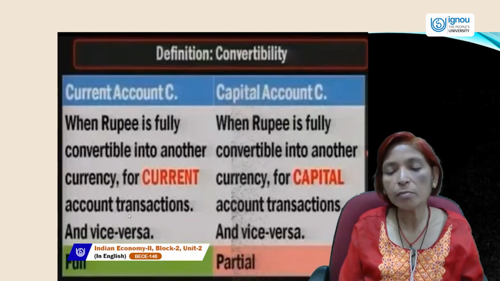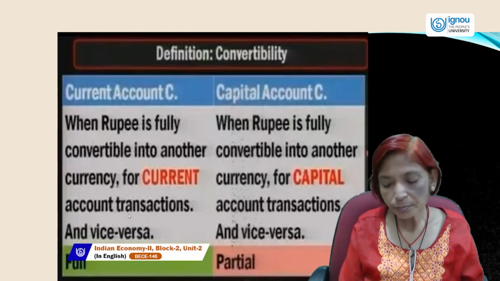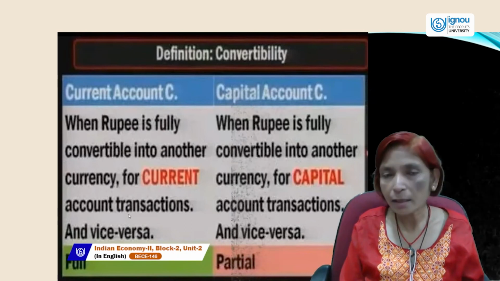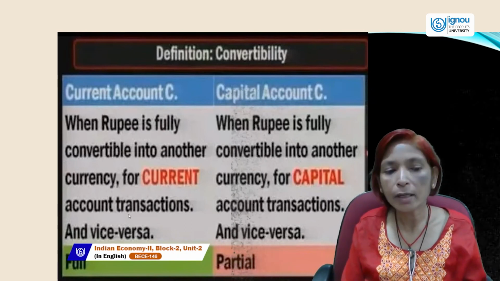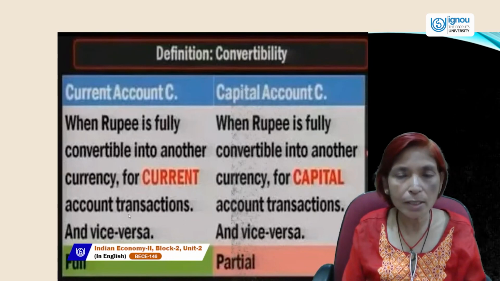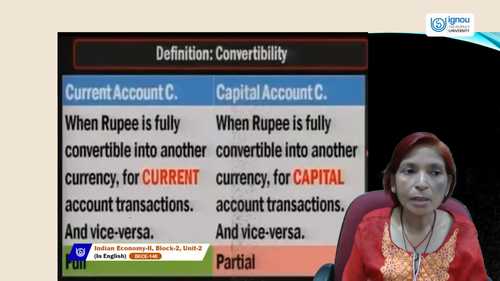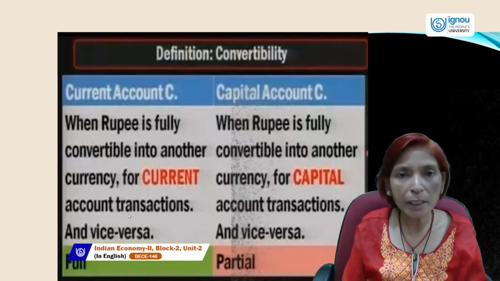Convertibility may be full, may be partial. If we can fully convert our country's currency into another country's currency for current account transactions like goods and services and unilateral payments, that is called full current account convertibility.